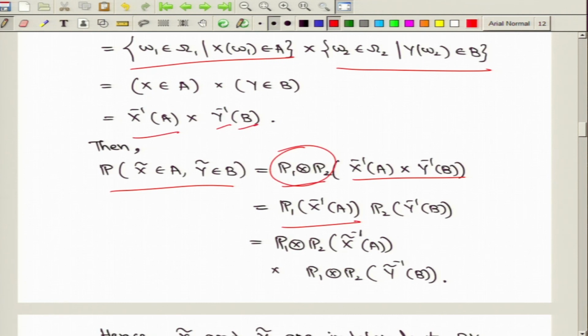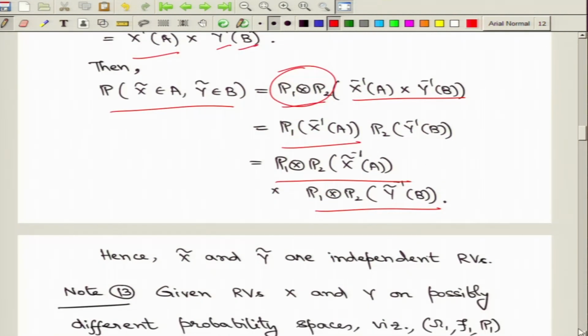Now, let us rewrite in terms of the new random variables x tilde and y tilde. Remember, what we have said is that X has the same law as x tilde, and that is what we write first, and similarly Y has the same law as y tilde. Therefore, what we have just obtained is that for arbitrary sets A and B, which are Borel subsets of the real line, the probability of this event factors into individual probabilities, and hence we claim that the random variables x tilde and y tilde must be independent.